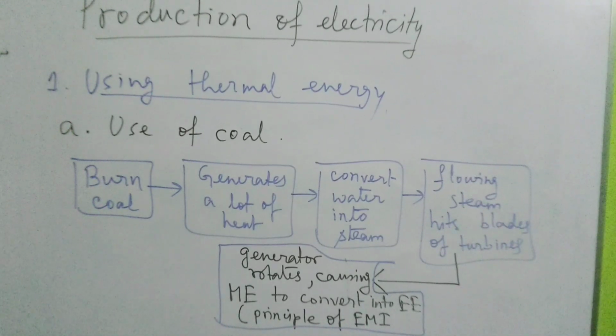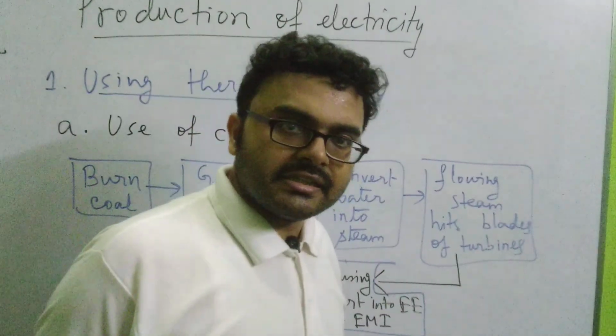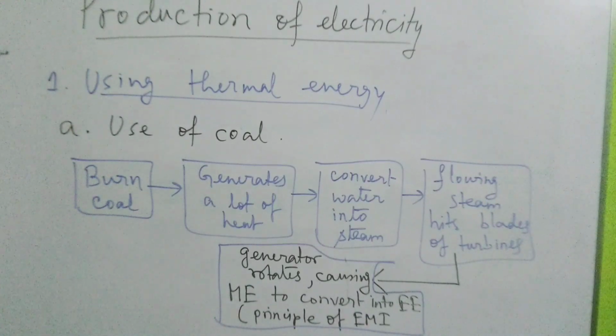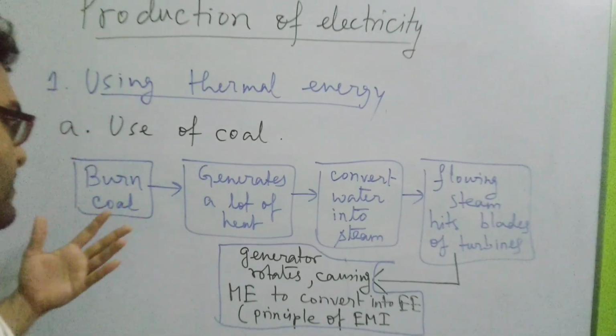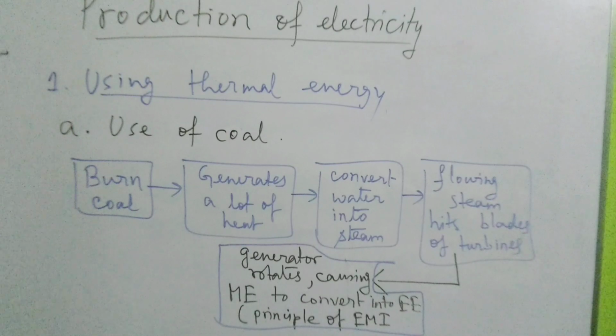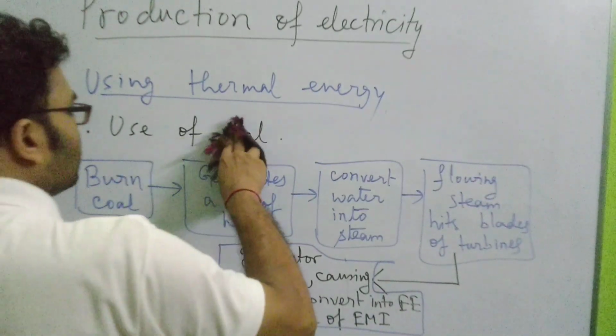So I think you can very easily understand how with the use of coal we can generate electricity. Now if instead of using coal we use radioactive elements, the flow diagram will be almost the same, just the first block will be changed. What will be the first block? I will not be erasing the diagram, but all of you who are watching the video have to draw the diagram once again.